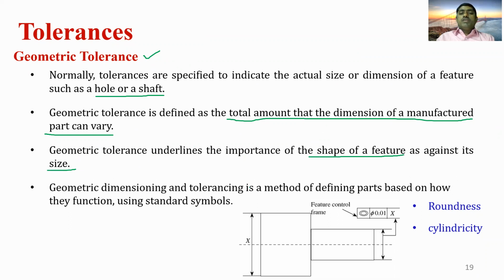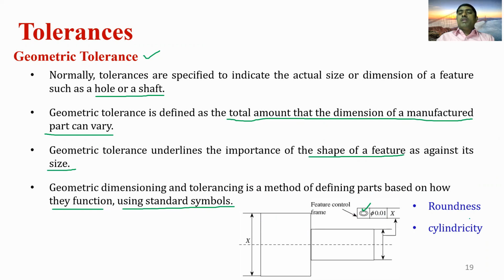Geometric dimensioning and tolerancing is a method of defining parts based on how they function using standard symbols. Here we use the standard symbols for representing the features of the manufactured component.